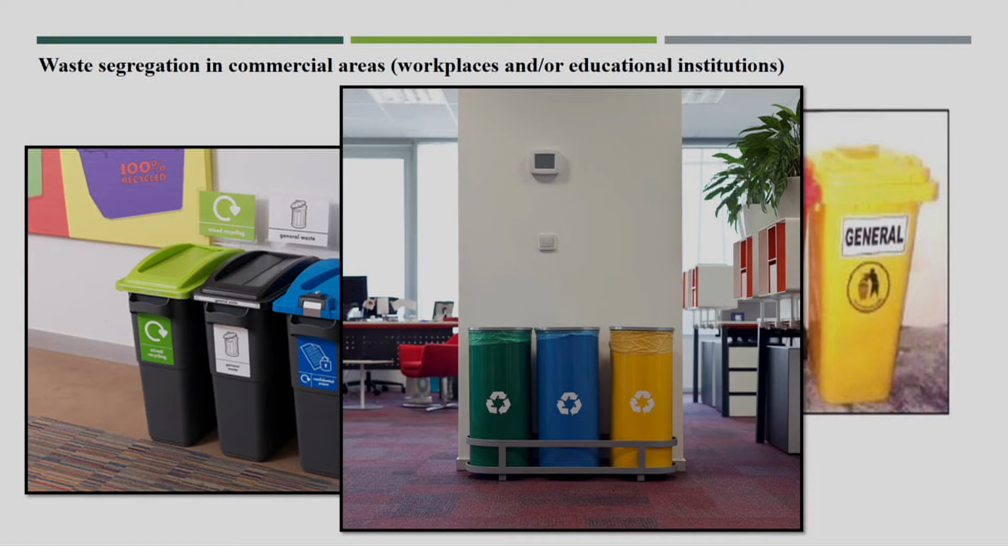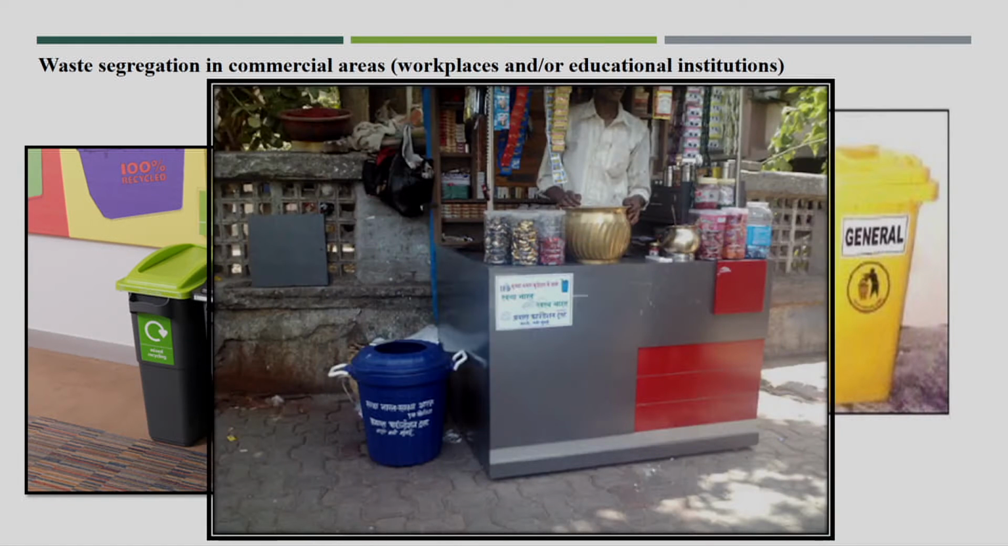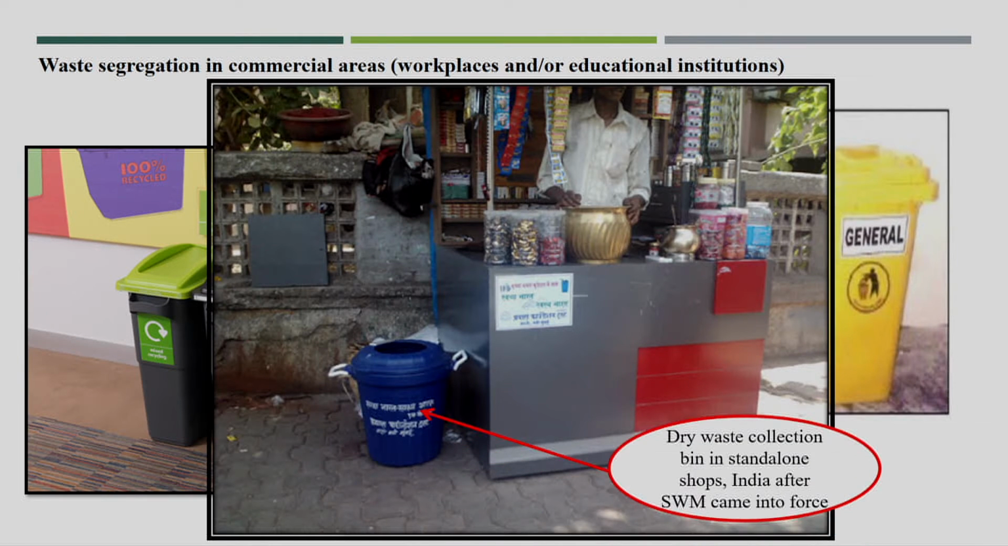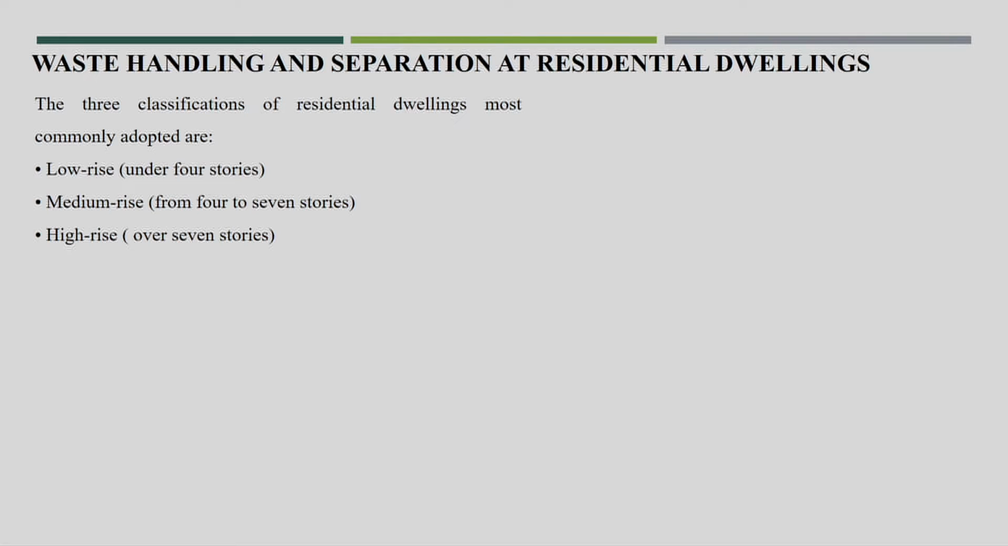Here is another photograph. I think you people have seen in the airports, or after Swachh Bharat Mission, a lot of bus stands, railway stations and airports have come up with these different colors of dustbins for different waste, segregated waste storage. So, this is for wet, dry and this is general. This is for commercial areas; you can see a dry waste collection bin from the small shops after the Swachh Bharat Mission.